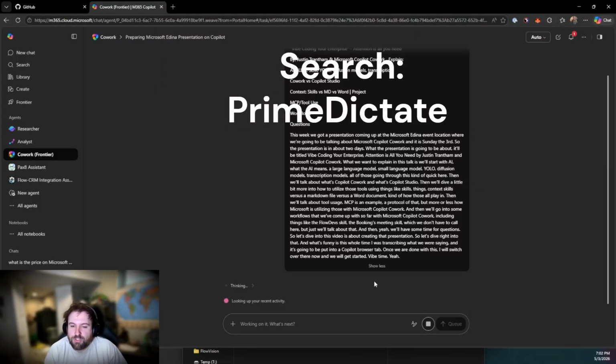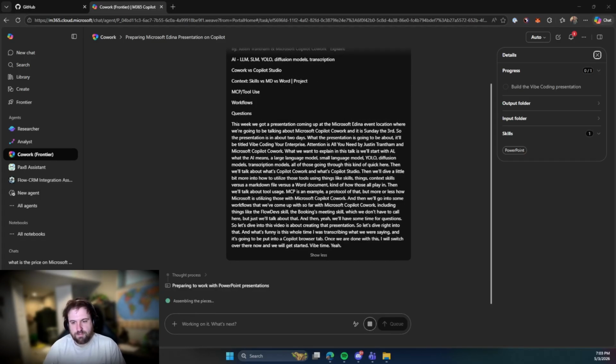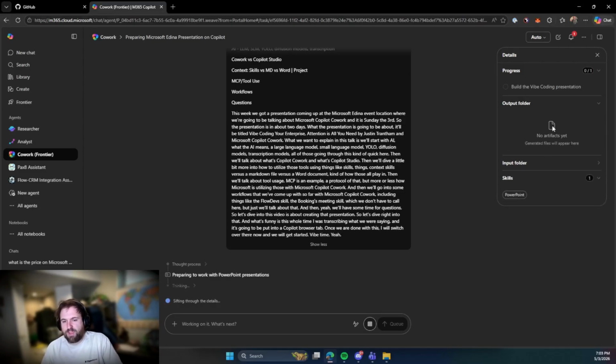A tool for Windows called Prime Dictate, that's what we used to transcribe that. But now Copilot is going to use its Copilot Cowork. It's going off our prompt right now. Creates an output folder. We haven't created anything yet. We have an input folder here. We haven't given it anything, and then we're telling it the skills.